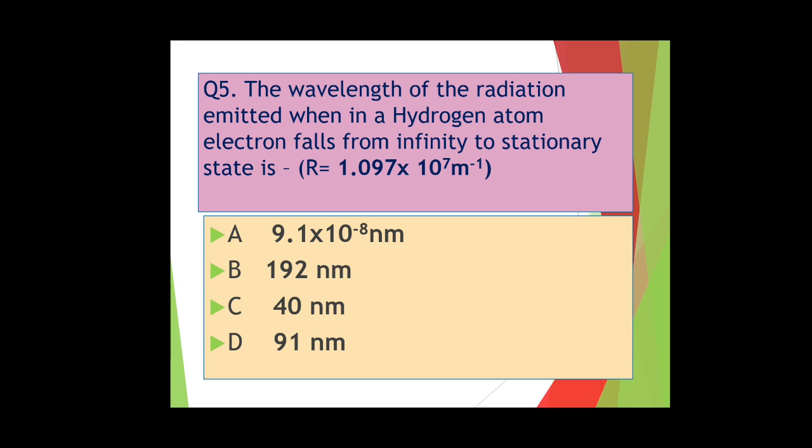From infinity to a stationary state means from infinity to n1. We have to find the wavelength. Four options are given here. Let us solve the question by applying the formula, then we will get the answer.